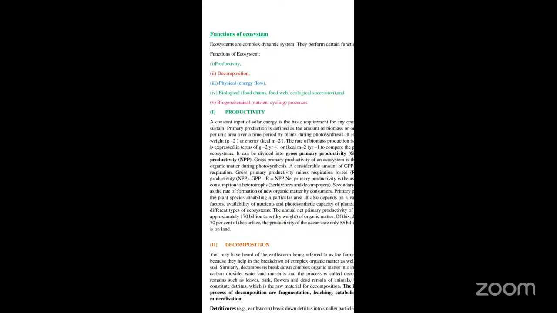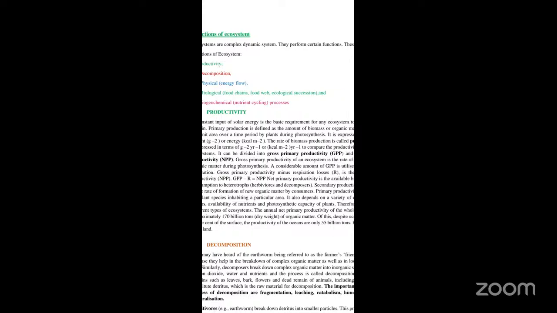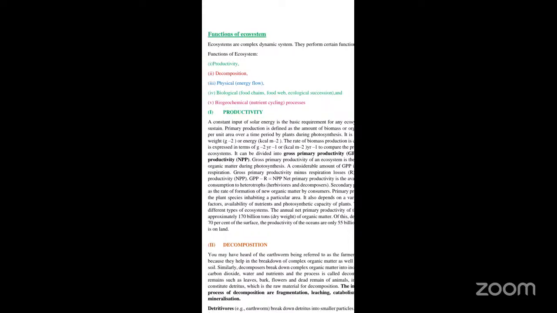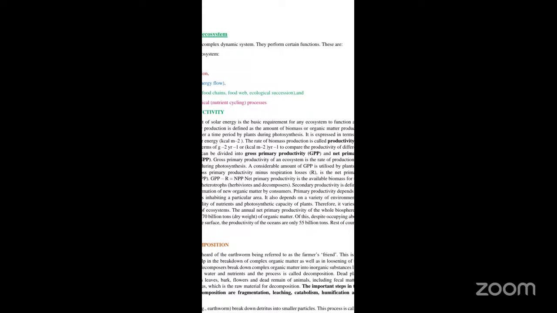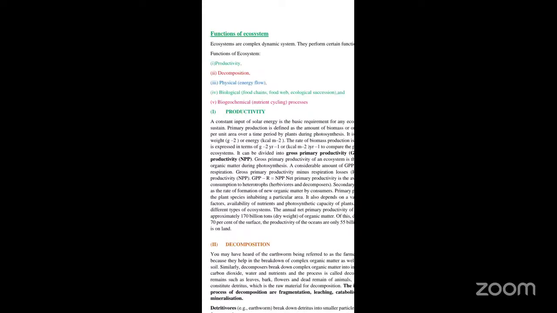Gross primary productivity is the rate of production of organic matter during photosynthesis, whereas net primary productivity is the biomass available during that period for consumption by heterotrophs. Now coming to secondary productivity, it is the rate of formation of new organic matter by the consumers.